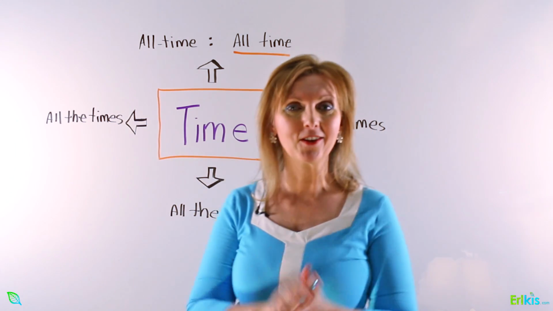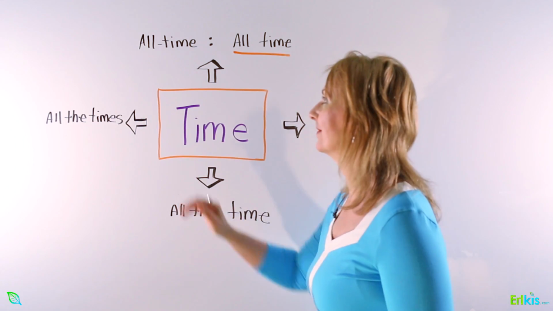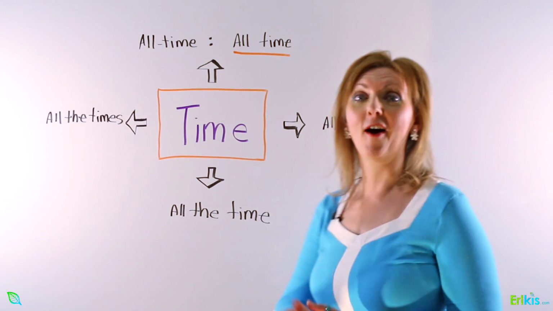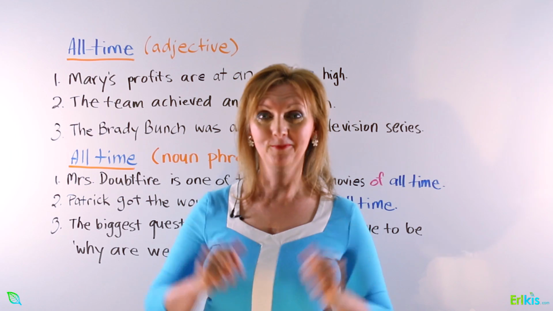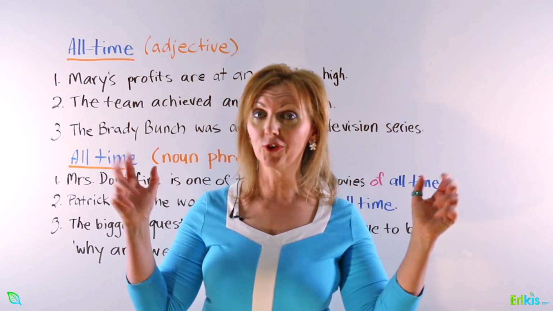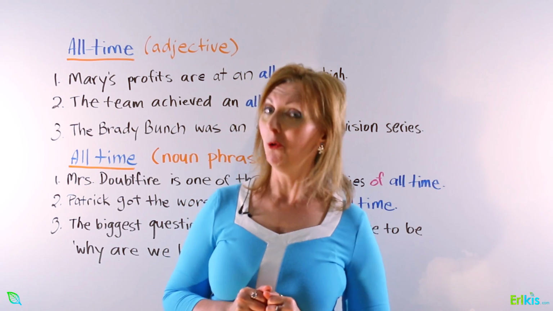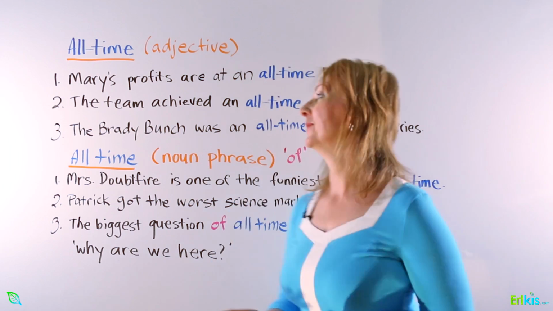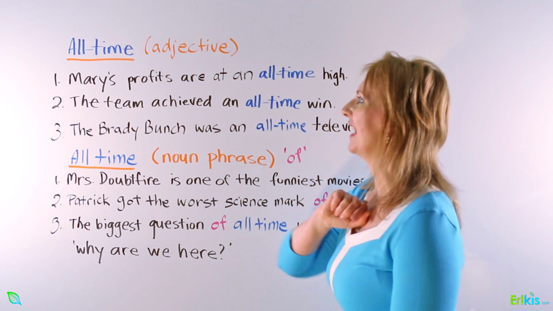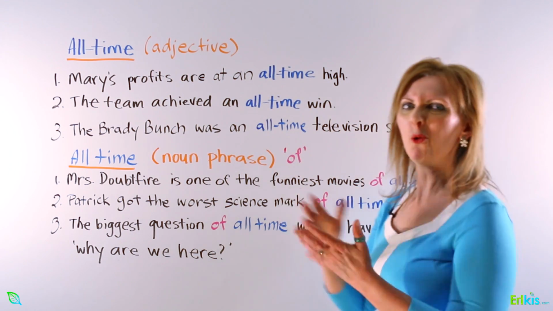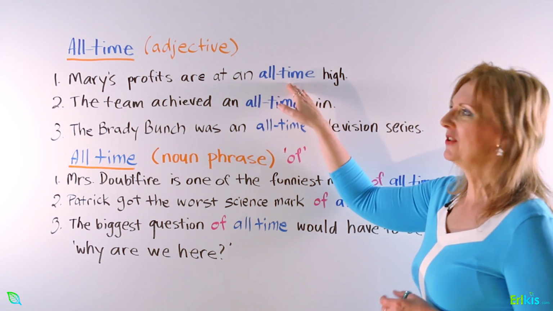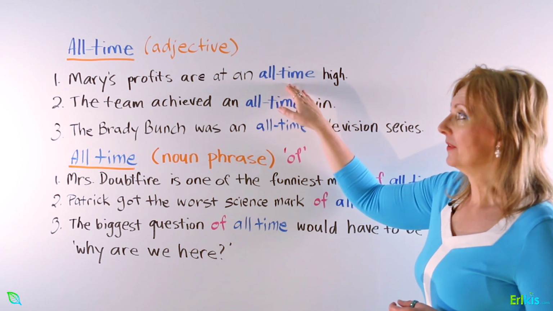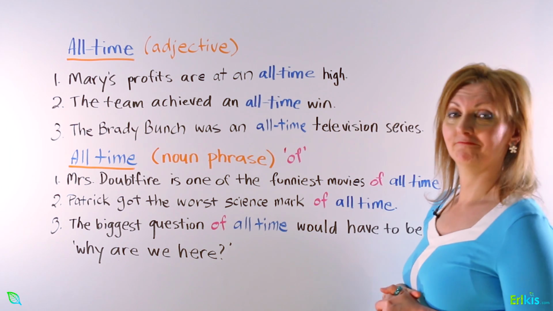So let's kick off and have a look at all-time and all time. Let's start off with talking about all-time. And we're going to look at all-time as an adjective and all time as a noun phrase. So here it is as an adjective. What does all-time mean, actually? Well, let's look at the first example. Mary's profits are at an all-time high.